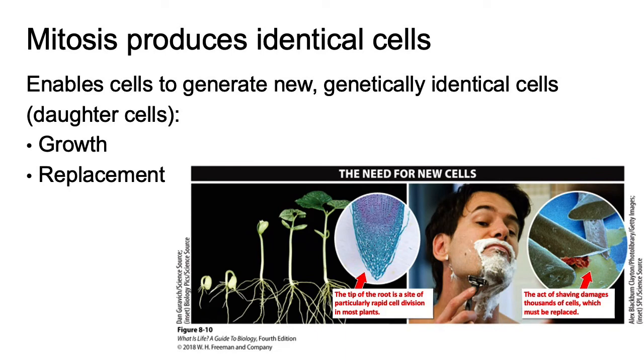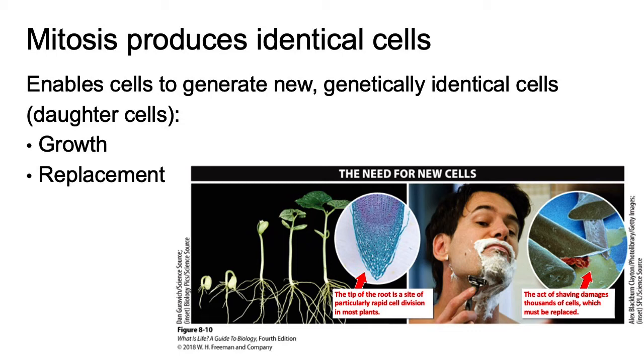Mitosis has just one purpose: to enable existing cells to generate new genetically identical cells. There are two different reasons for this need. 1. Growth. During development, organisms get bigger. Growth happens in part through the creation of new cells. A plant root, for example, may grow half an inch per day. The root is one of the fastest growing parts of a plant.